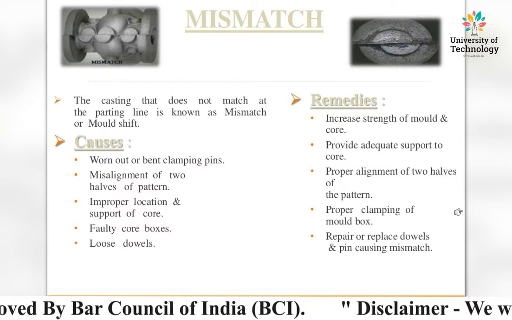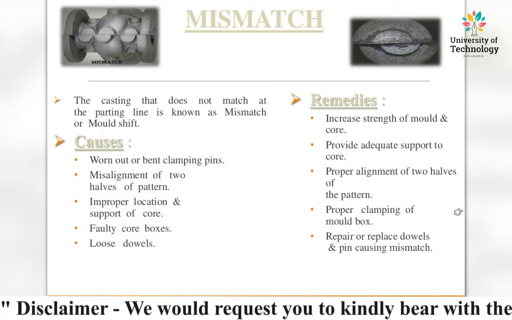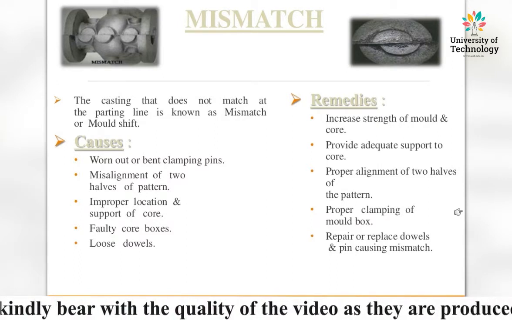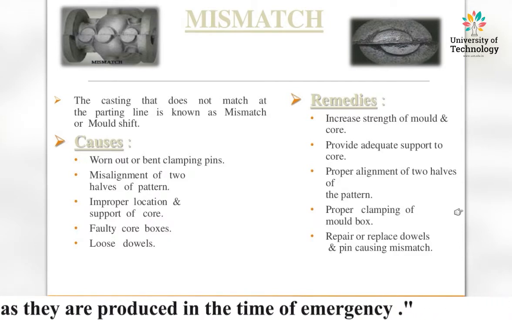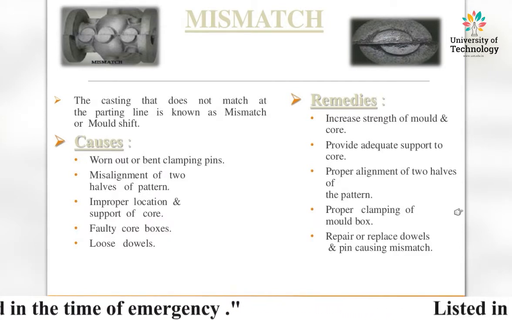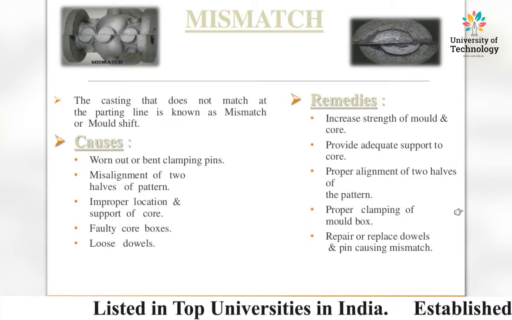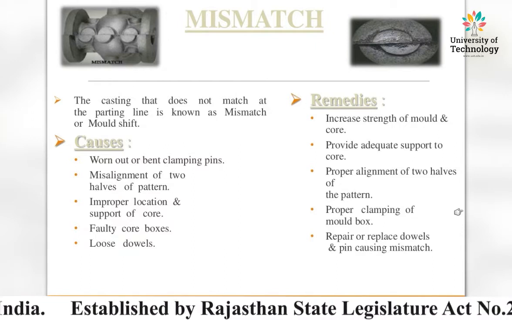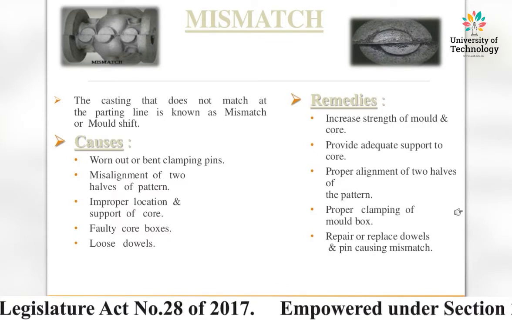Some remedies to remove this particular mismatch defect from the casting: increase the strength of the mold and core, provide adequate support to the core, proper alignment of the two halves of the pattern, proper clamping of the mold box, and repair or replace the dowel and pin causing mismatch.